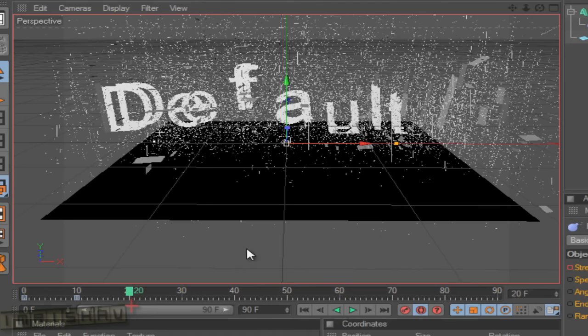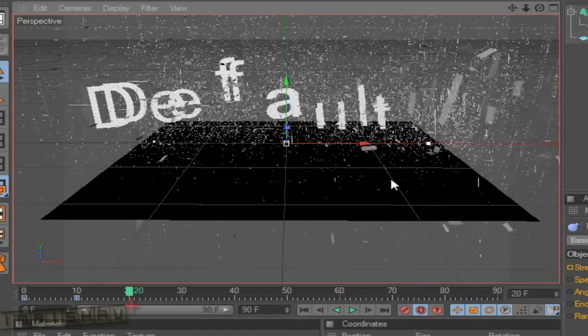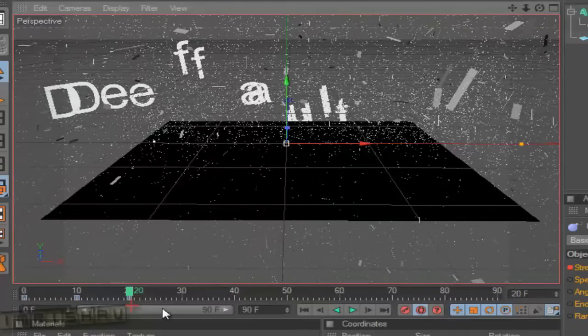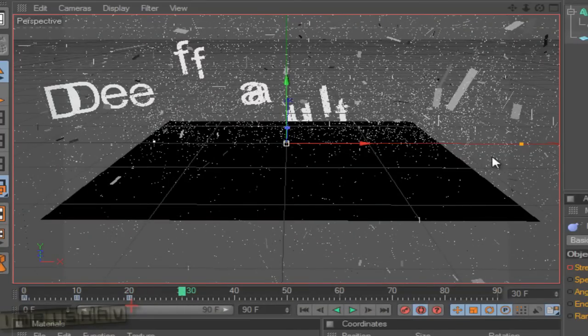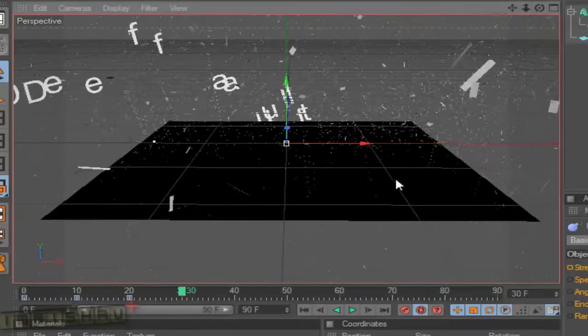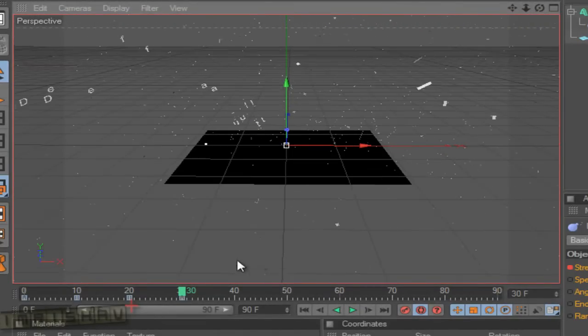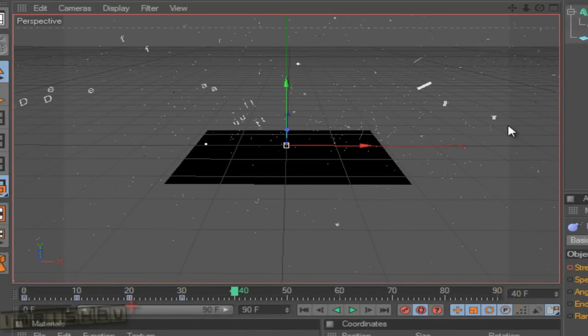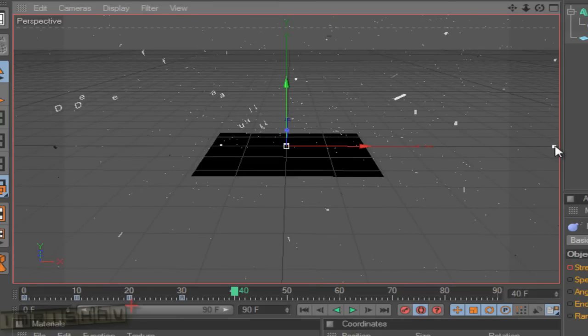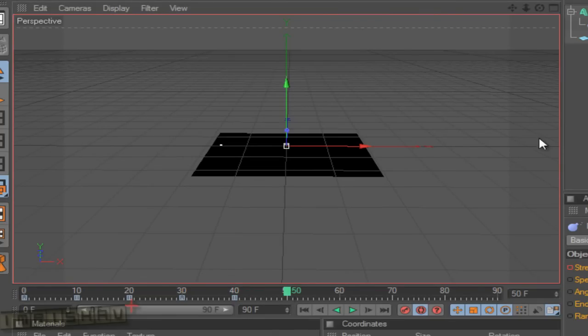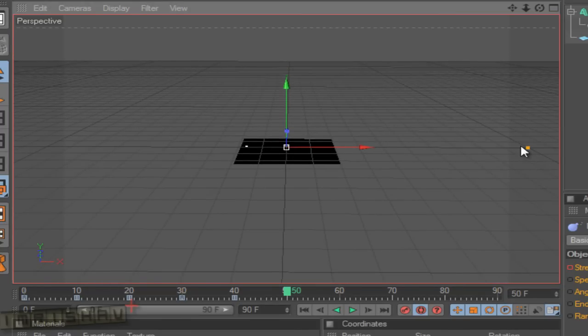Now we're going to 20. Then I'm going to go to 30. Now for the 40. Now find the yellow cube, and all the things are gone. Now we'll bring the default text back to its normal version. So I'm going to select 50, and I'm going to find that yellow cube and drag it.